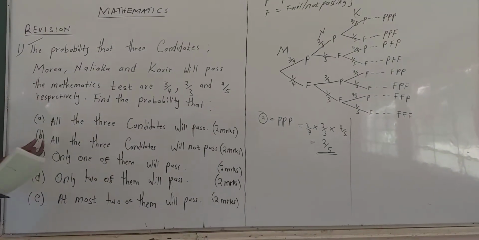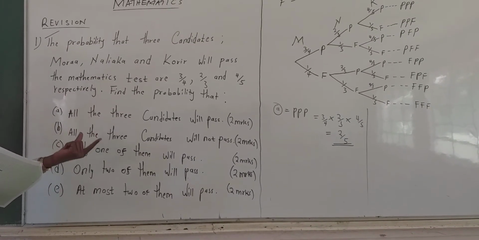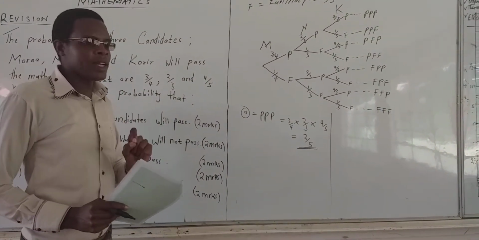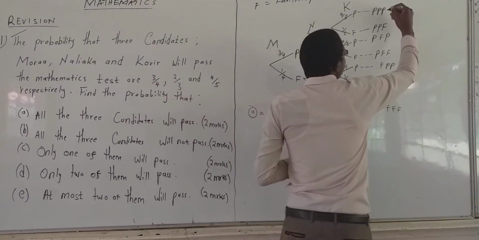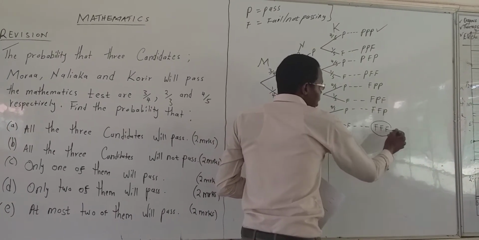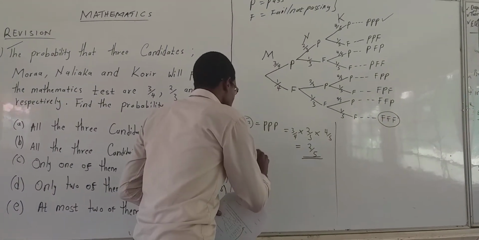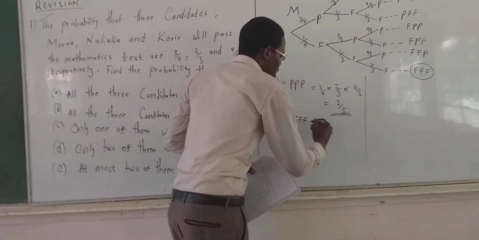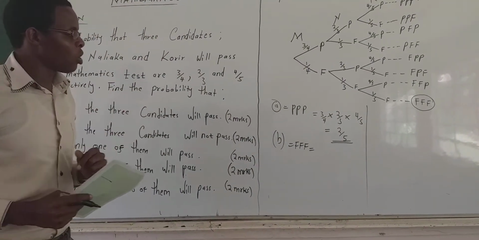Now let us move to question number B, whereby it is saying all the 3 candidates will not pass, meaning all the 3 candidates are going to fail. Now this was the one for passing, and the one for the 3 of them failing is what we have here. So in section B we have F, meaning all of the 3 of them are failing.